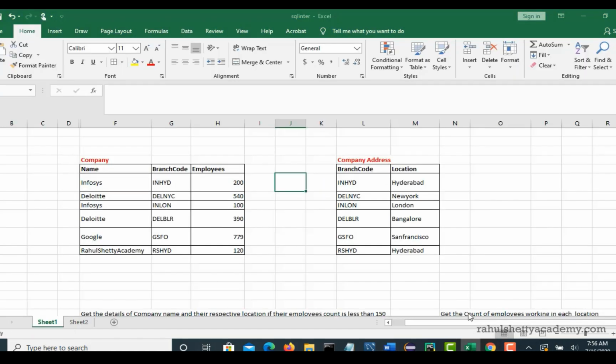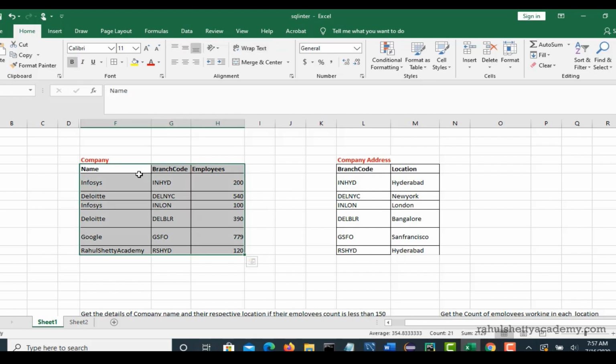Let's solve this, right? So there are two tables. One is information about companies: what is the company name and what is the branch code of that company, and employees. So there is a company called Infosys, and every branch has one branch code. There are n number of branches for each company. For this branch code, 200 employees, and there is a company called Deloitte. There is a branch code Dell NYC, and employees are 540. And you see here that Infosys came two times. Basically the branch code is different, so that means different branch, different employees.